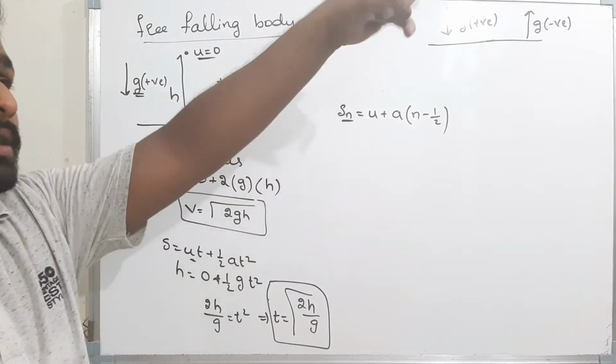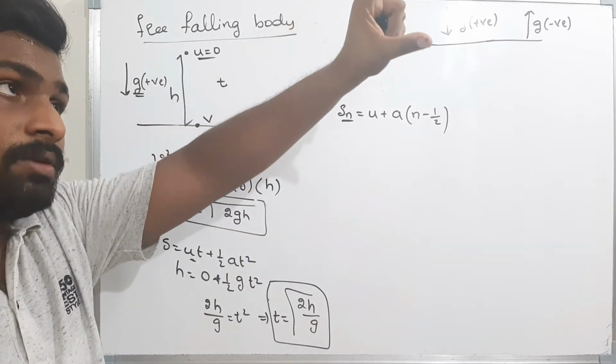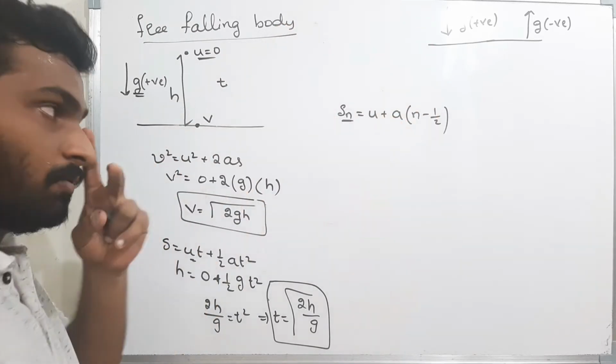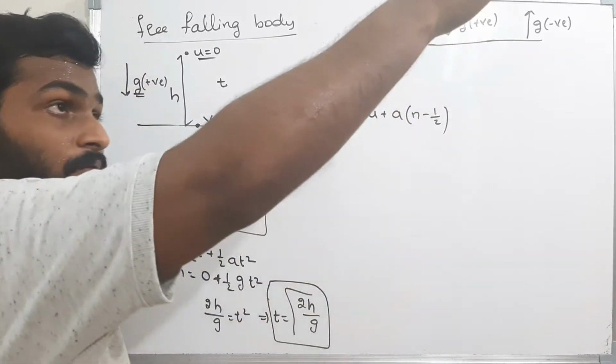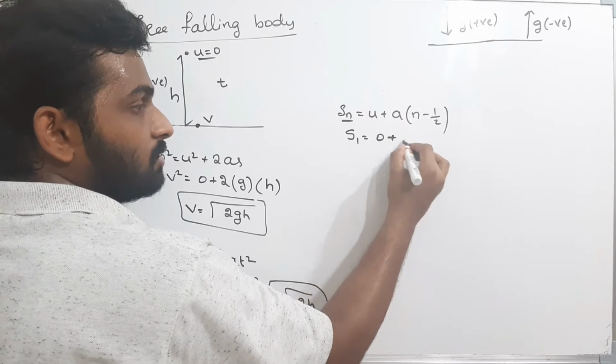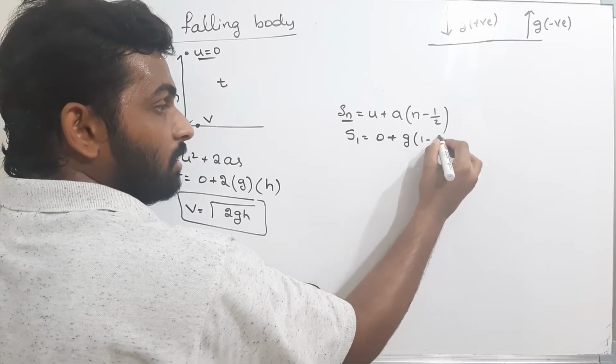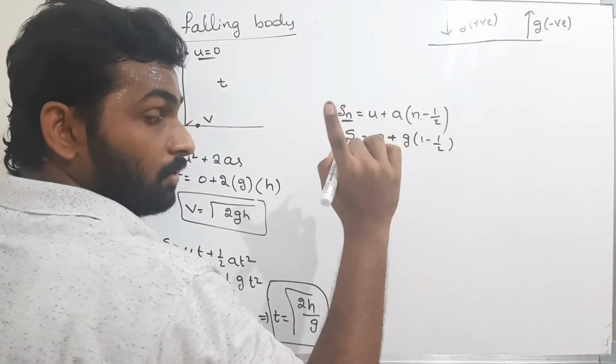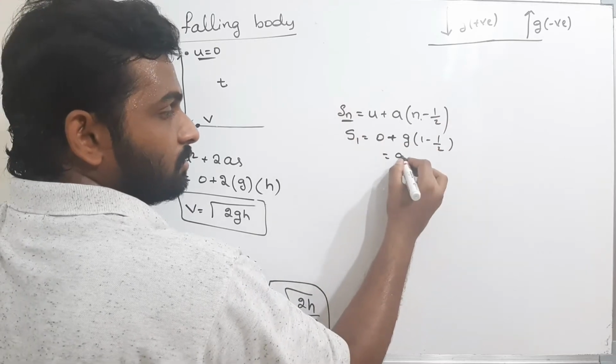What is the distance travelled by the body in first second? When I leave it freely, the initial velocity is 0. That means the body will travel only a very little distance. Therefore, the distance travelled by the body in first second is s1, which is equal to 0 plus, what is acceleration? That is g into (1 minus 1 by 2), where n is nothing but 1, first second. That is nothing but g by 2.